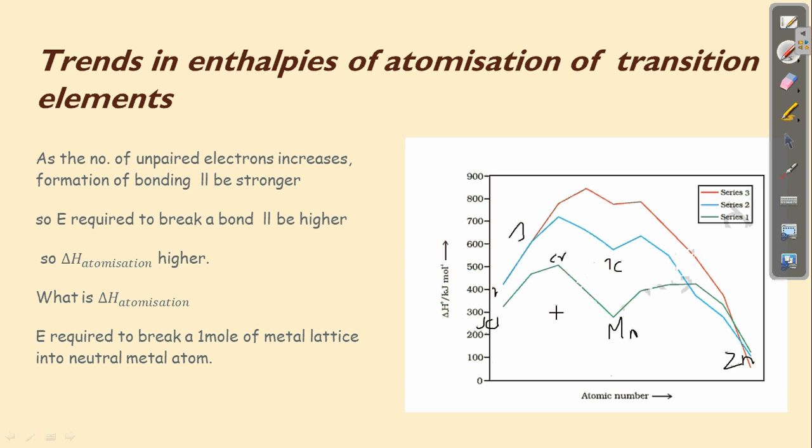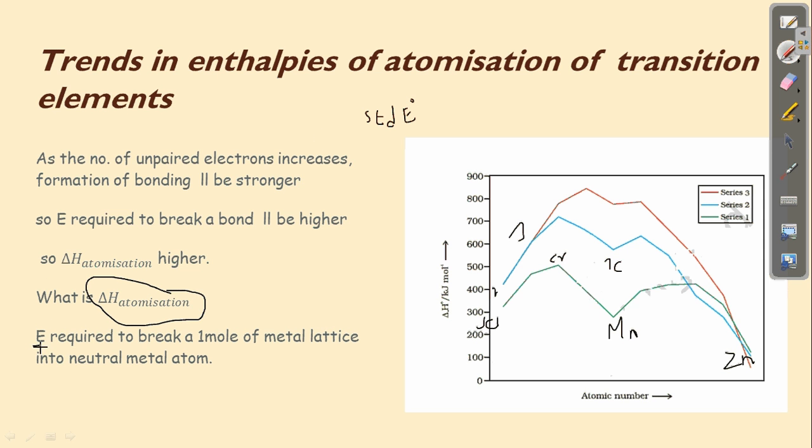Now we will have a question: why do we want to learn this enthalpy of atomization very purposely? This enthalpy of atomization is very important for studying the standard electrode potential, which is called E naught, and here I have given it as E. This refers to energy.